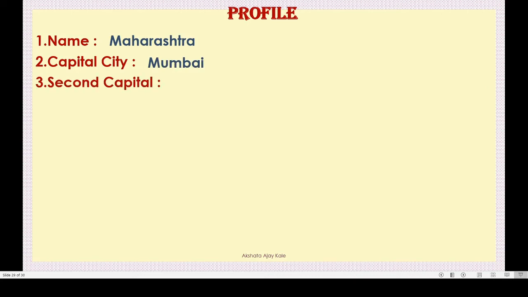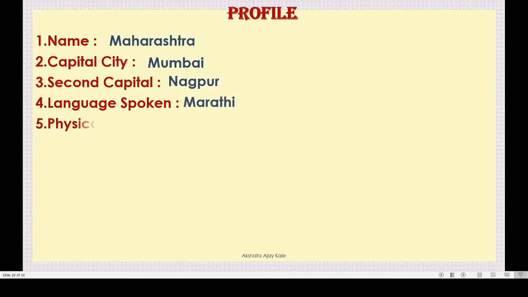Third, second capital. Come on, tell me. Which is the second capital? Nice. Nagpur is the second capital. Very good. Next is language spoken in Maharashtra. The language spoken in Maharashtra is Marathi. Waradi, Konkani, Malwani and Ahirani are the dialects of Marathi. So we will write only Marathi here.